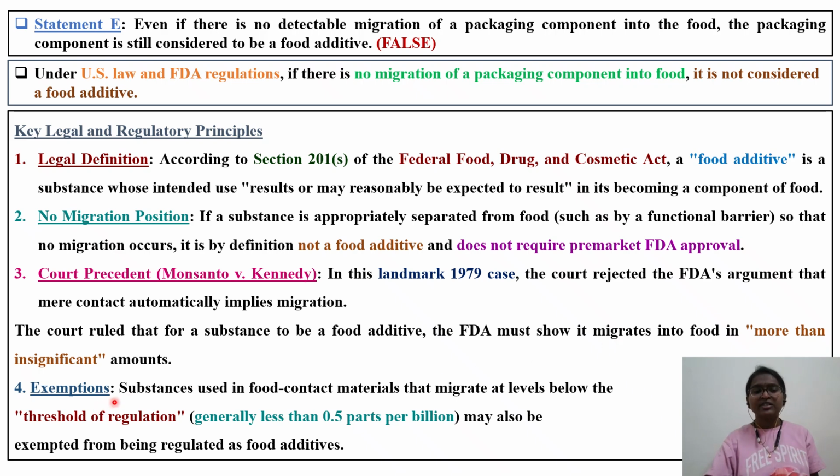And what are the different exceptions? Substances used in food contact material that migrate at levels below the threshold of regulation, this is again a very important concept. The TOR concept, you can pause and read in detail about this. Generally, levels less than 0.5 parts per billion may also be exempted from being regulated as a food additive. So any component which is below TOR, that is 0.5 ppb, will also not be considered a food additive.